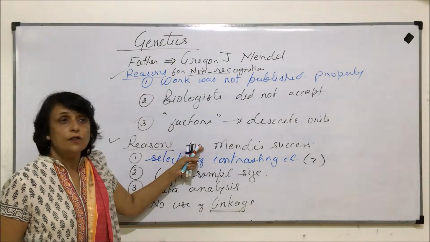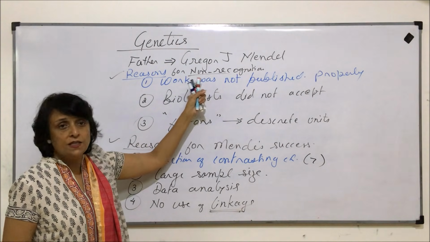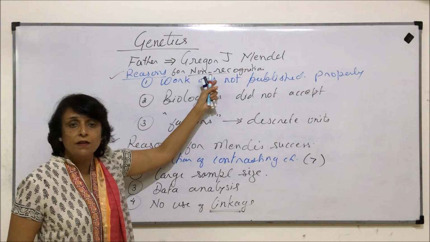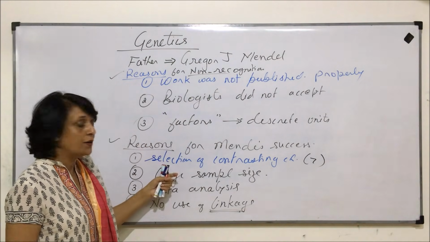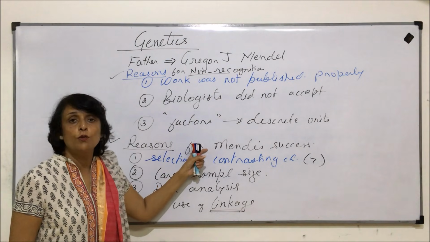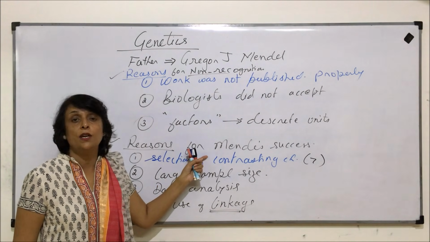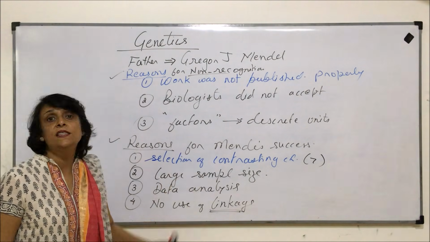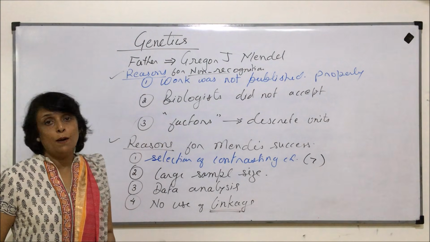Now we have discussed the reason for his work not being recognized for such a long period of time. After other scientists contributed, his work was recognized, appreciated, and these were the main reasons for the work getting appreciated.